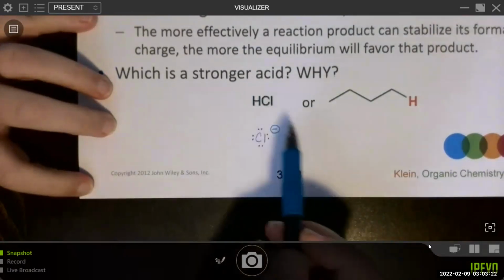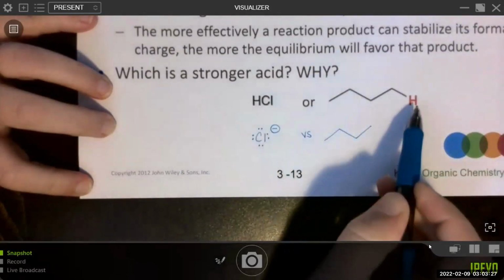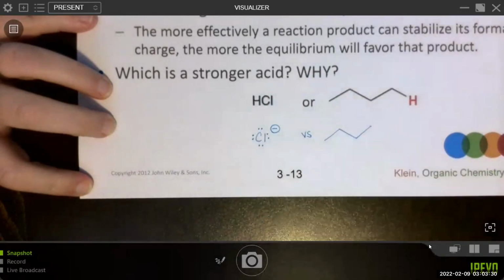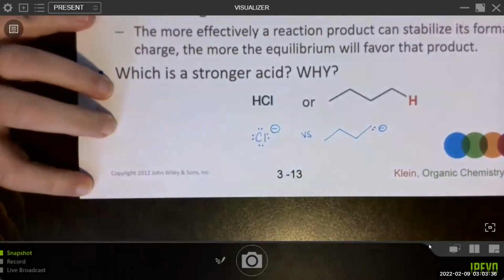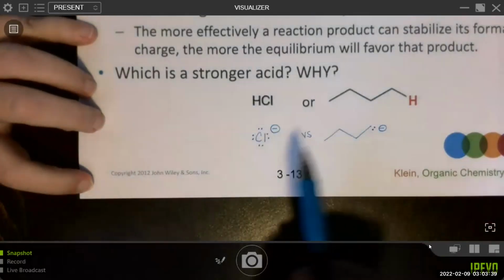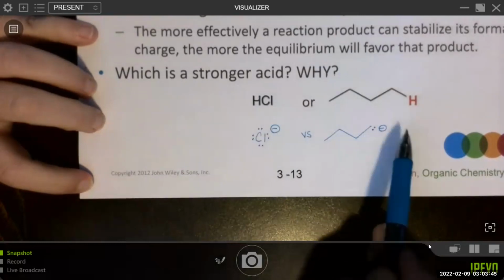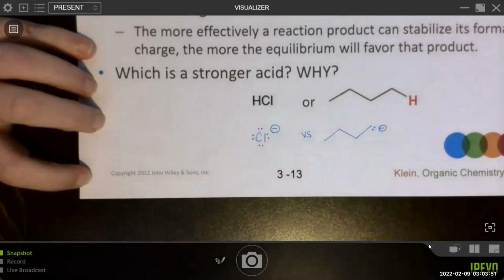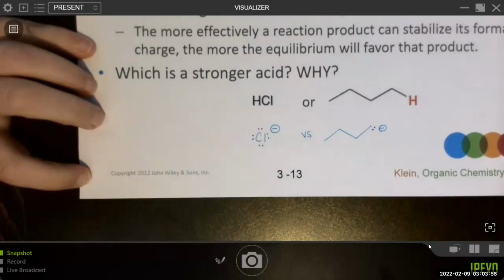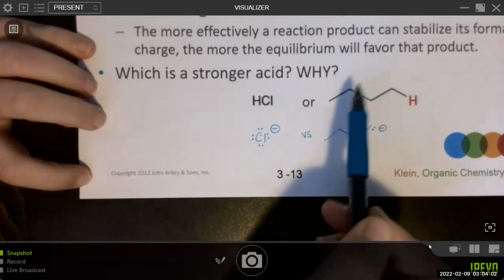When we do that, we end up with chloride, versus, in this case, if we remove this proton but leave the electrons behind, a carbon anion. So we can look at the structure of chloride versus this carbanion to help us figure out which one of these is more stable. That will be the weaker base. The other one will be the stronger base. And if we figured out one was the stronger base, then it would have the corresponding weaker acid.